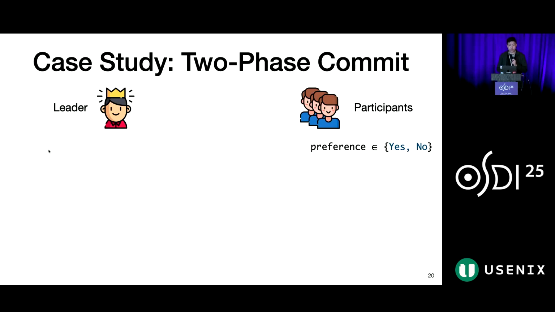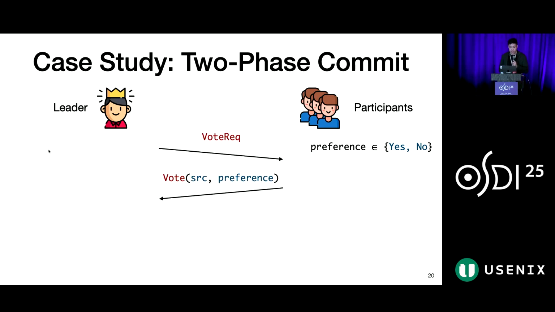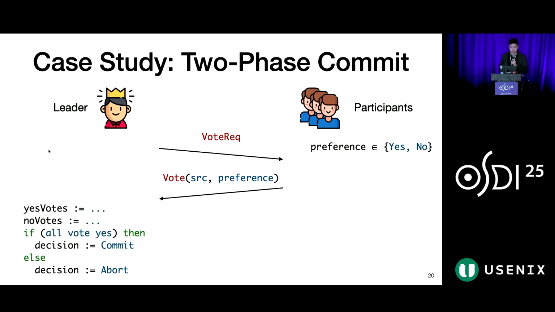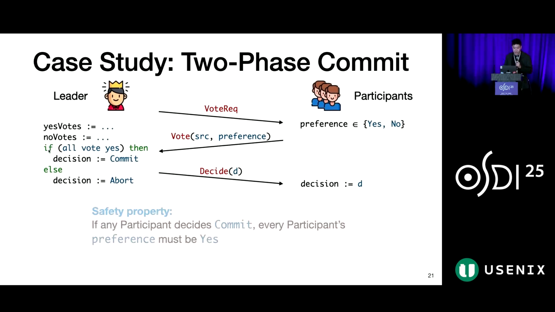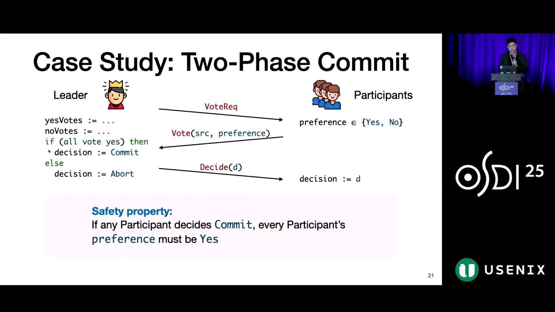As an example of inter-host properties, let's look at this very simple two-phase commit protocol. In this system, nodes agree to abort or commit a transaction depending on the preference of participants. First, the leader collects participant preferences through votes. The leader decides commit if all votes are yes, else it decides abort. It then sends the decision to participants who follow that decision. The safety property we want to prove is, if any participant reaches a commit decision, then everyone's preference must be yes. Now let's try to write an inductive invariant to prove this property.